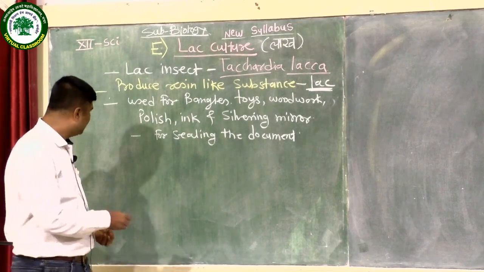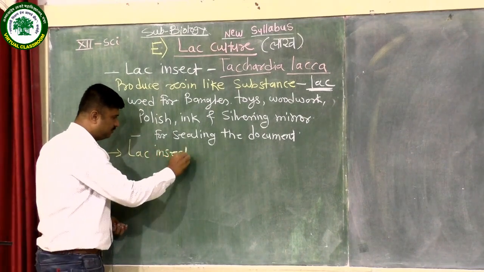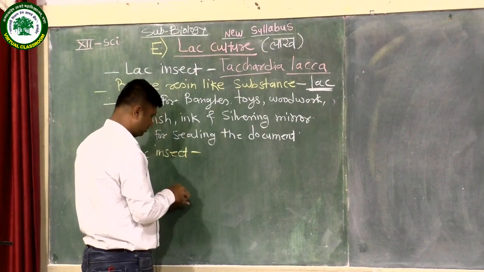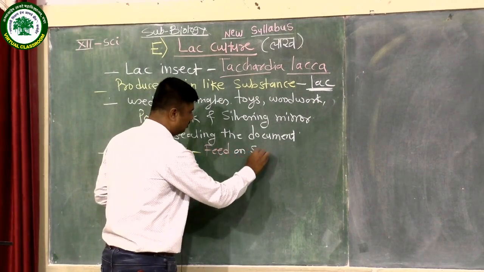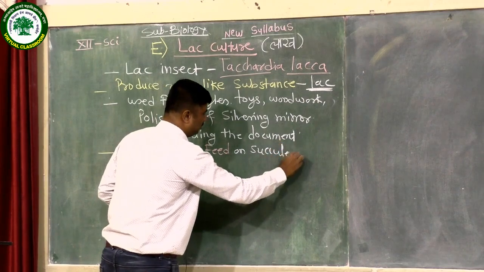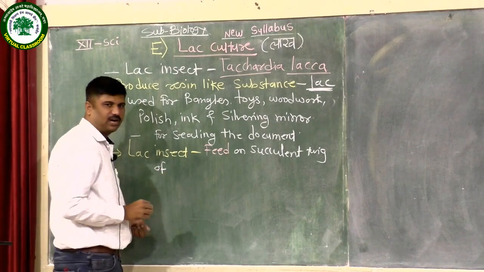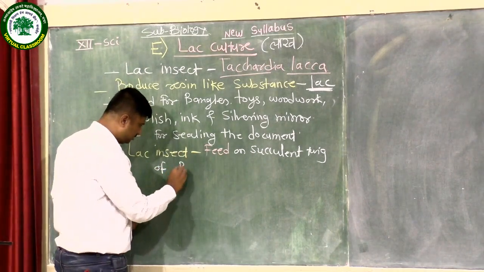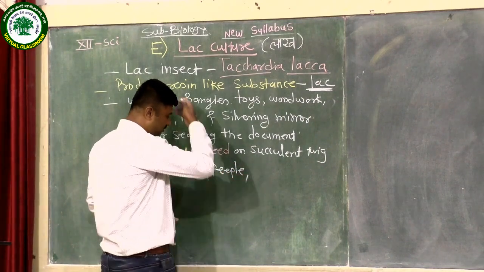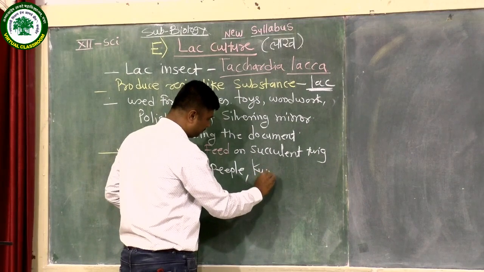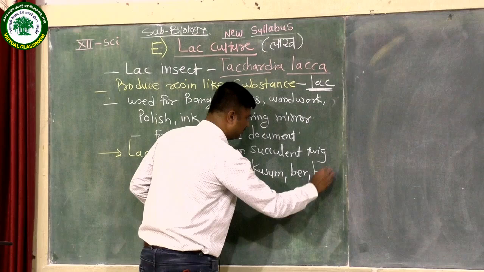Then this lac insect feeds on succulent twigs of a variety of plants, for example palas, pipal, then kusum, ber, and babul.